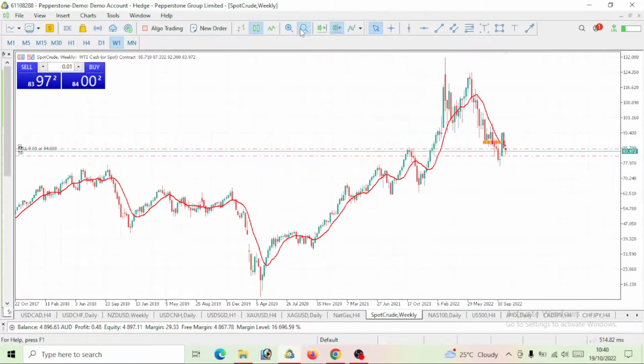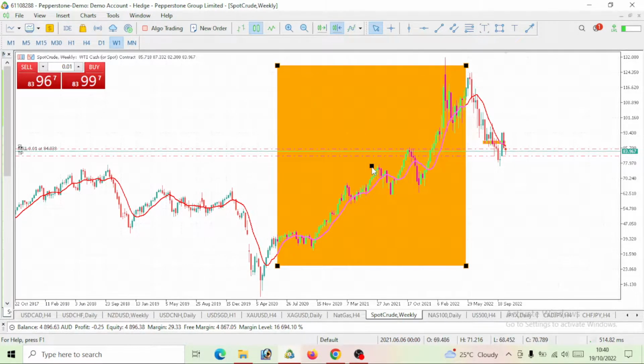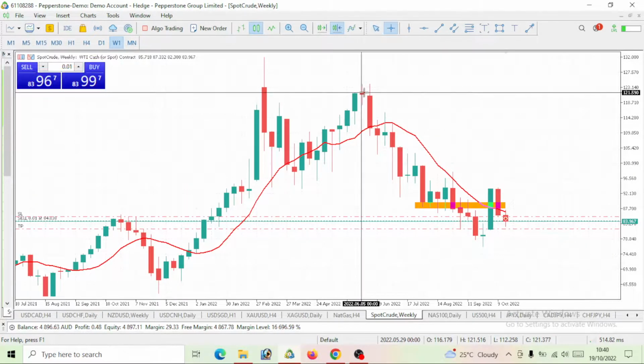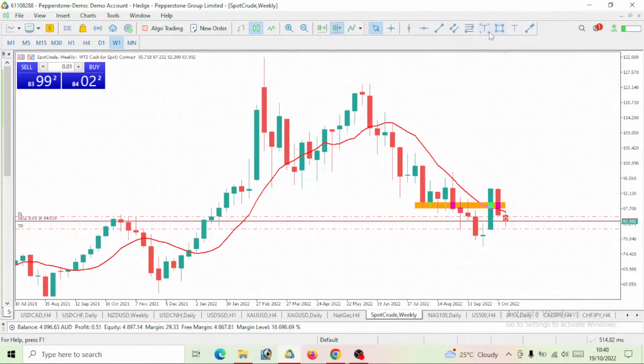First of all, we can see that there was a bullish move on this WTI crude oil, right? The price was actually going bullish. Then we can see that we now started having this bearish move. This was around 2022, right? This was March, the period of March. On the weekly time frame, we started having this bearish move, right?